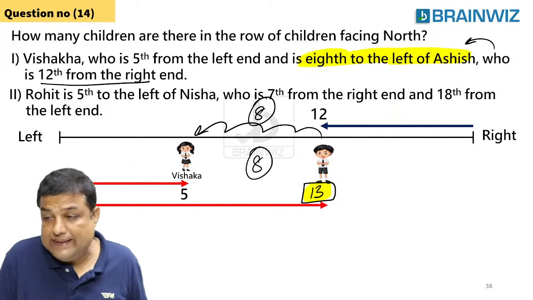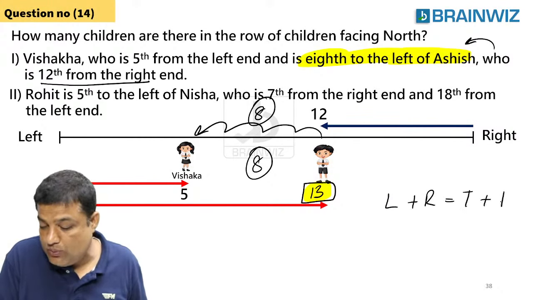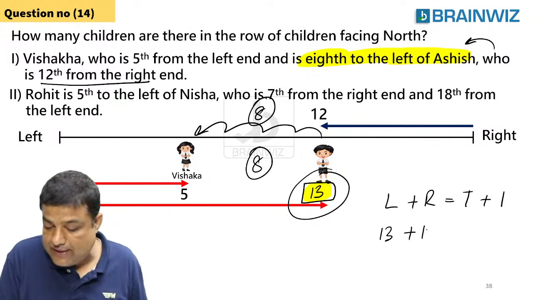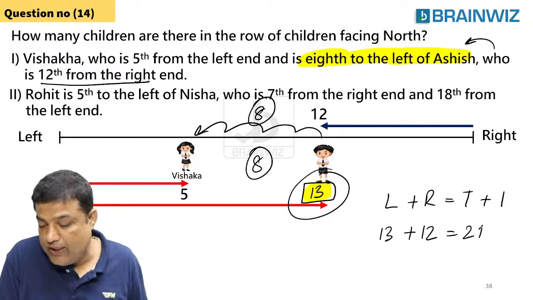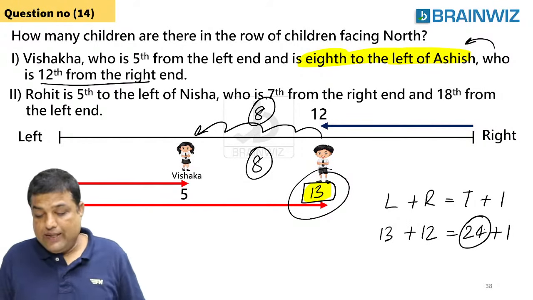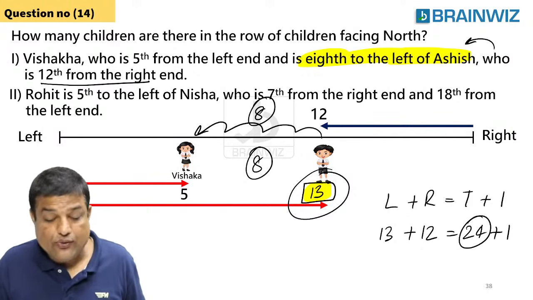So I already told you the basics. L plus R is total plus 1, which we have learned. Left rank of Ashish is 13, right rank is 12. So that is 24 plus 1. So we can say the total is 25. Are you understanding, everybody? Clear? So with the help of this, we have understood. Okay, thanks for your cooperation.